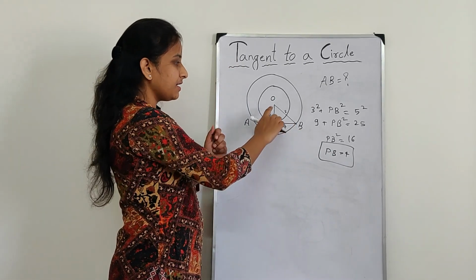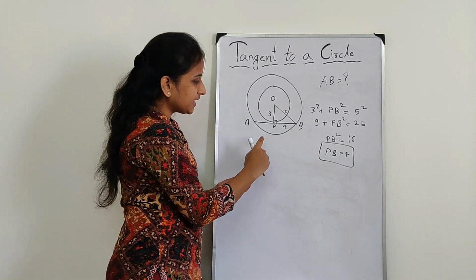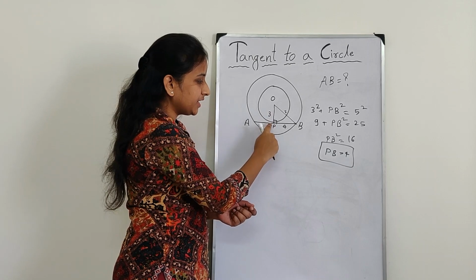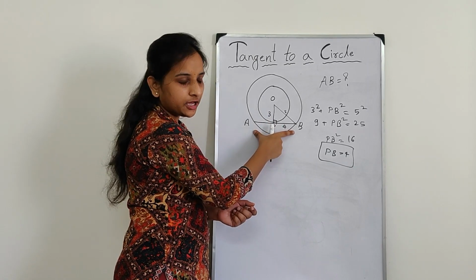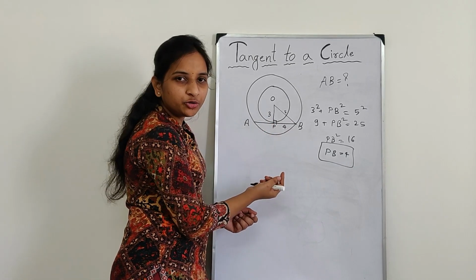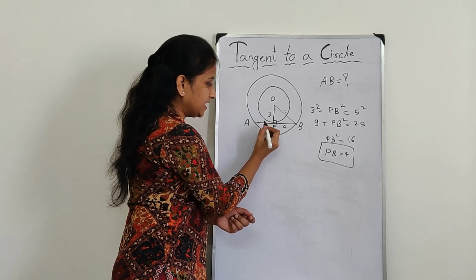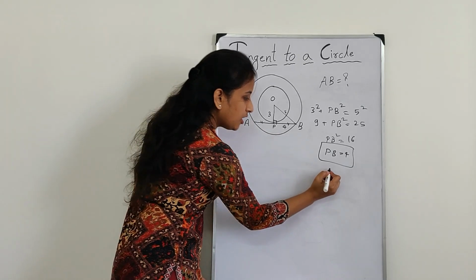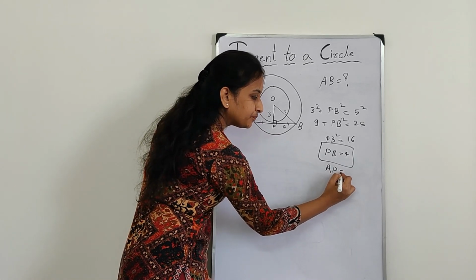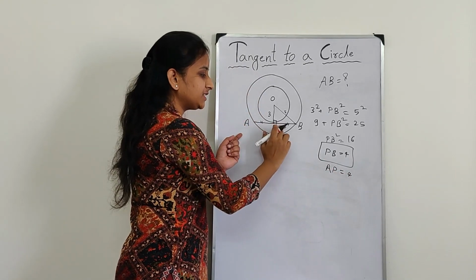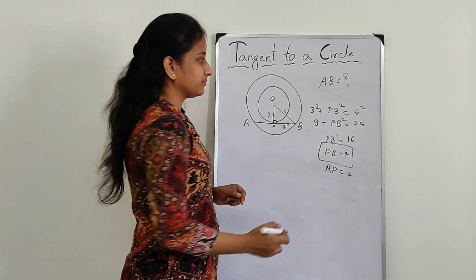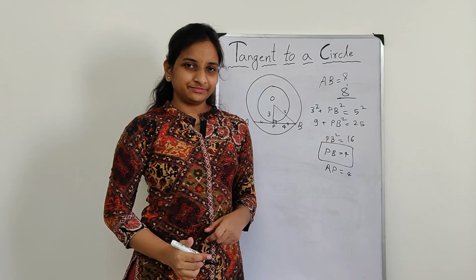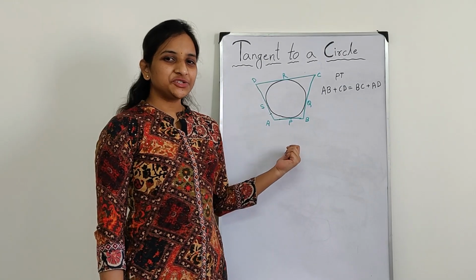Now we know the property of a circle: a perpendicular from the center to the chord divides the chord into two halves. So AP is equal to PB. So AP is also 4 cm. This is 4, this is 4. Total AB is 8 cm. Understood? Let's look at this question.